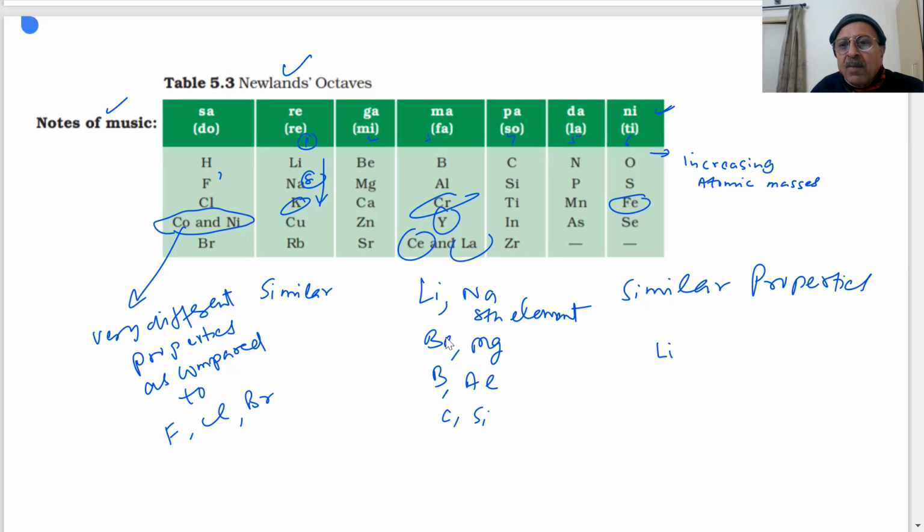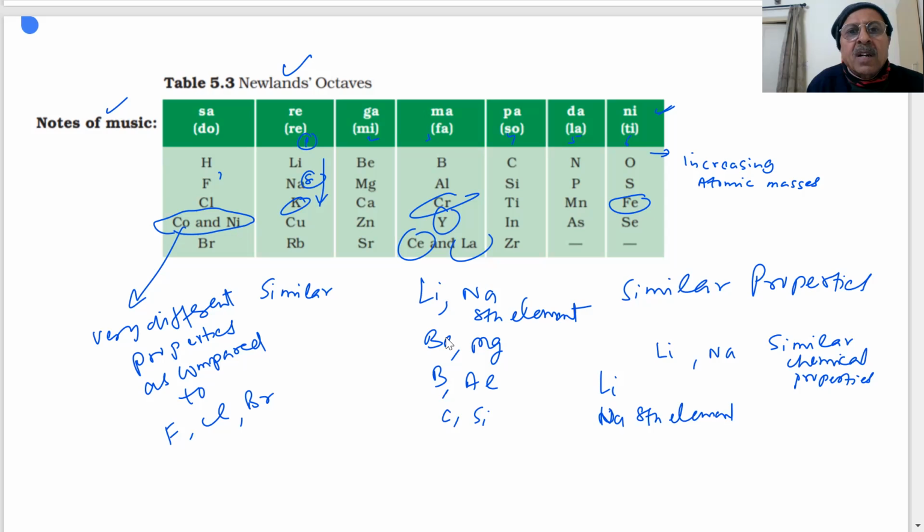Lithium and sodium have similar chemical properties. Then he arranged lithium below sodium. And in terms of atomic masses, this came to be the 8th element. How? Count it. Start from here. 1, 2, 3, 4, 5, 6, 7th and 8th. This is the increasing atomic masses.